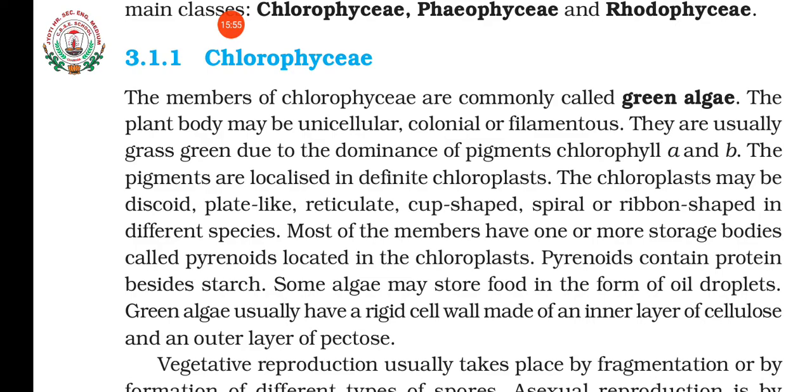What is that? The pigments are chlorophyll A and B, and they are located in the chloroplast. Do you remember what chloroplast is? Chloroplast is the organelle where you can find the chlorophylls, isn't it? The shape of the chloroplast is very important in this group, as they can have different shapes. The shapes of the chloroplast vary in Chlorophyceae.